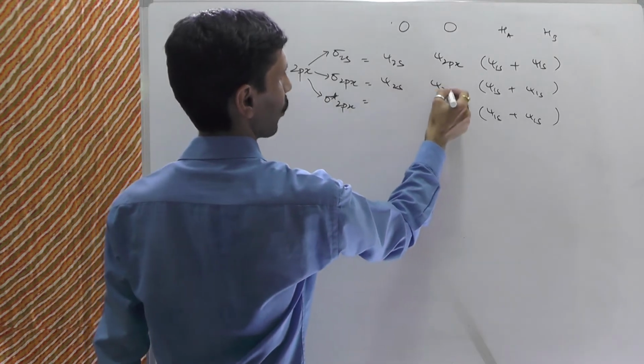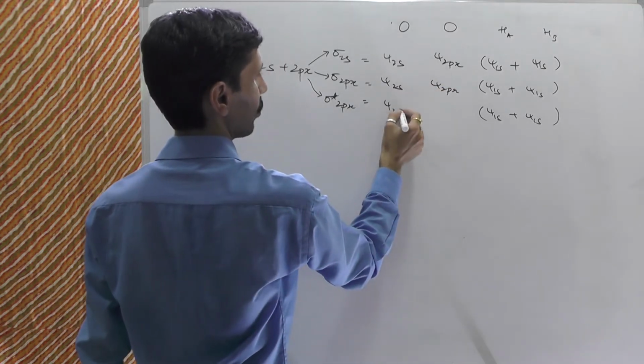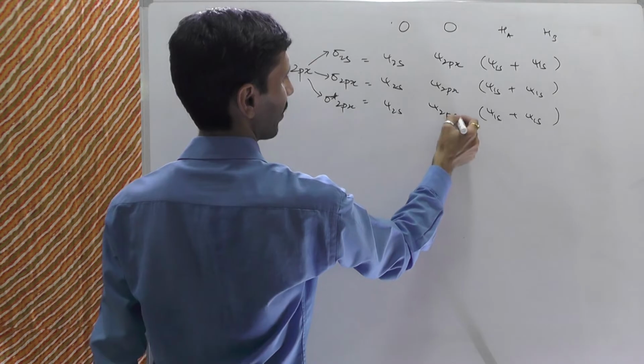So everywhere write down the wave functions.